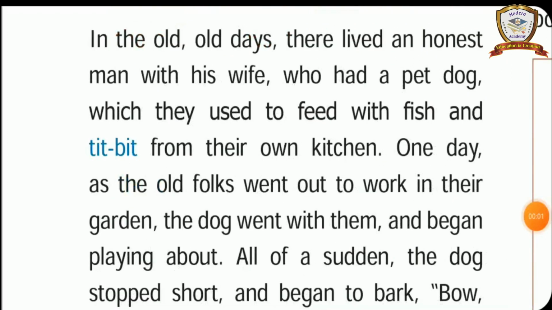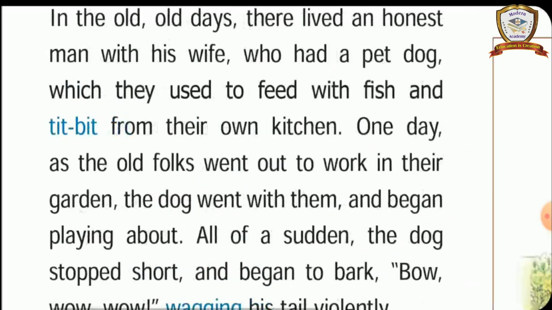In the old days, there lived an honest man with his wife who had a pet dog, which they used to feed with fish and tidbit from their own kitchen. Once upon a time, long ago, there was an old man. He lived with his wife. They had a pet dog. The honest old couple used to feed the dog fish and tidbit. Probably they prepared the fish and tidbit from their own kitchen. Those dishes were their own preparation. Do you all understand, children? Let us learn the next point.